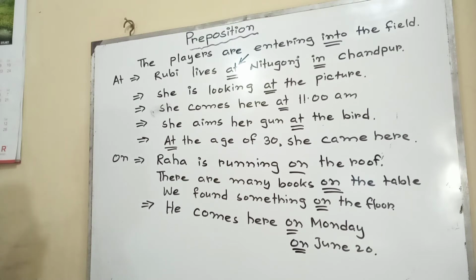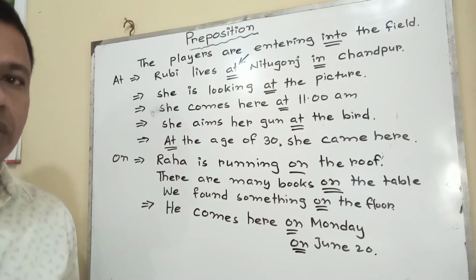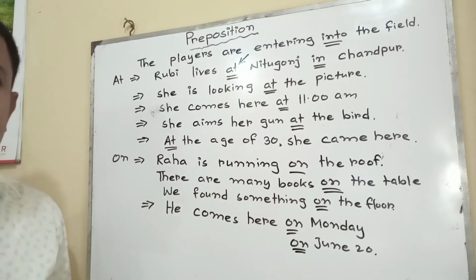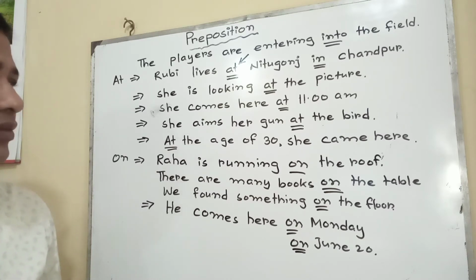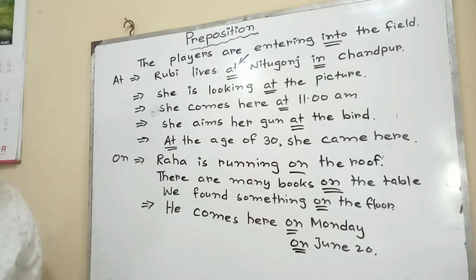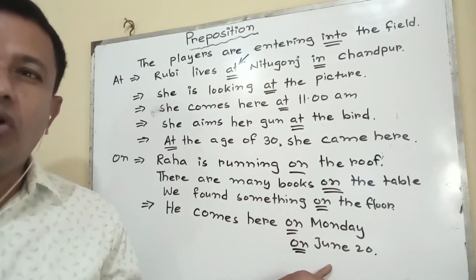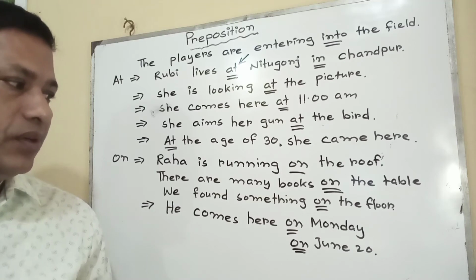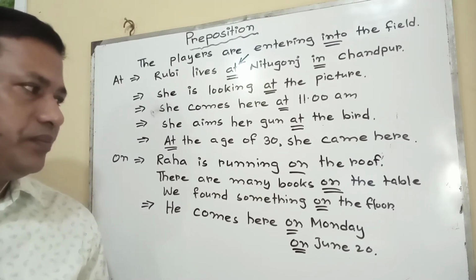So I have mentioned time here many times, such as 12:30 p.m., at 10 a.m. Before this kind of clock time, at is used. Before day and date, on is used: on Saturday, on Sunday, on Monday, on 20th June, on 5th June, on 11th November.